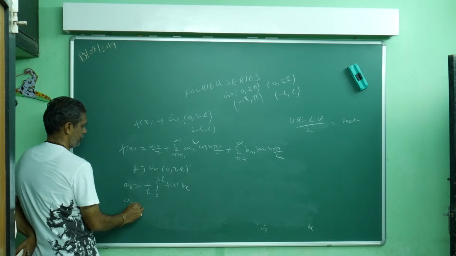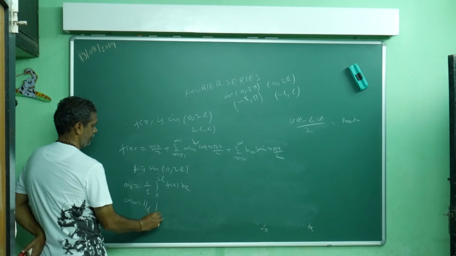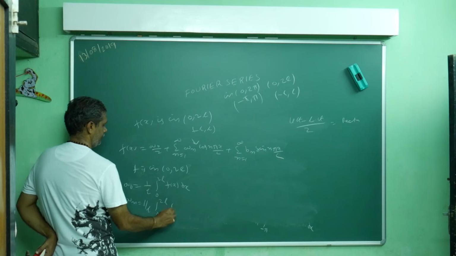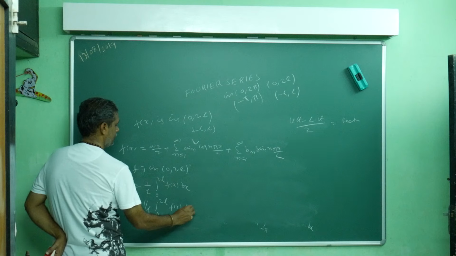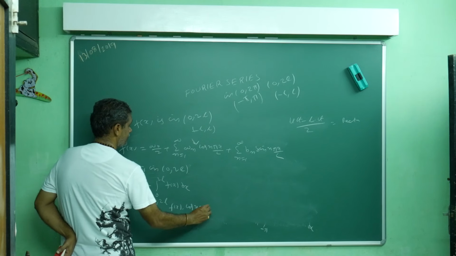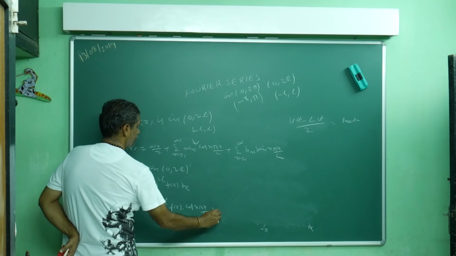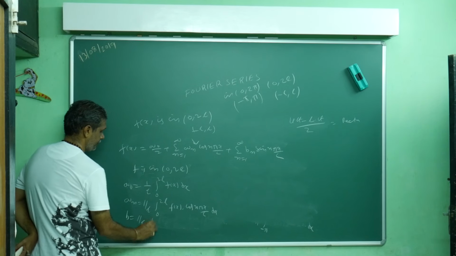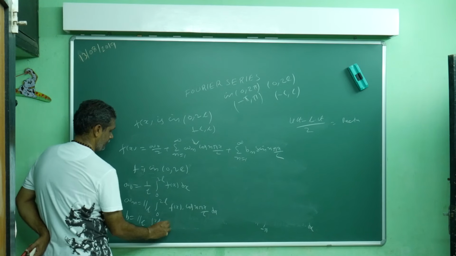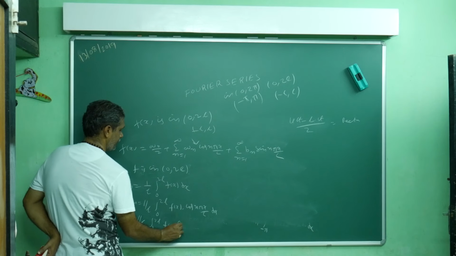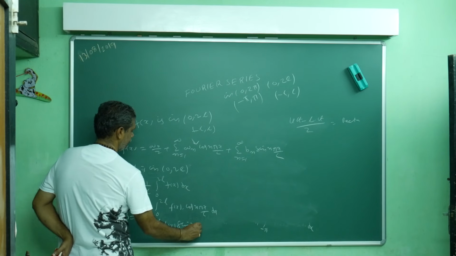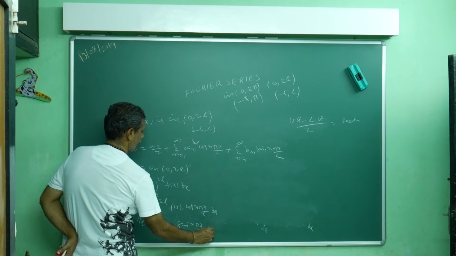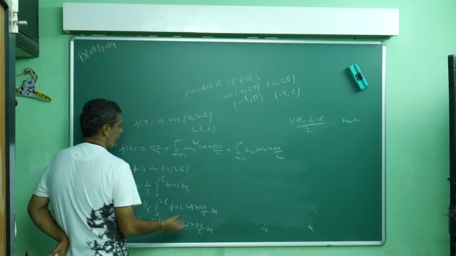A n is equal to what? 1 by L integral of f of x cos n pi x by L dx. Don't confuse. B n is equal to what? 1 by L integral of f of x sin n pi x by L dx. After finding the values, you can just write the series.